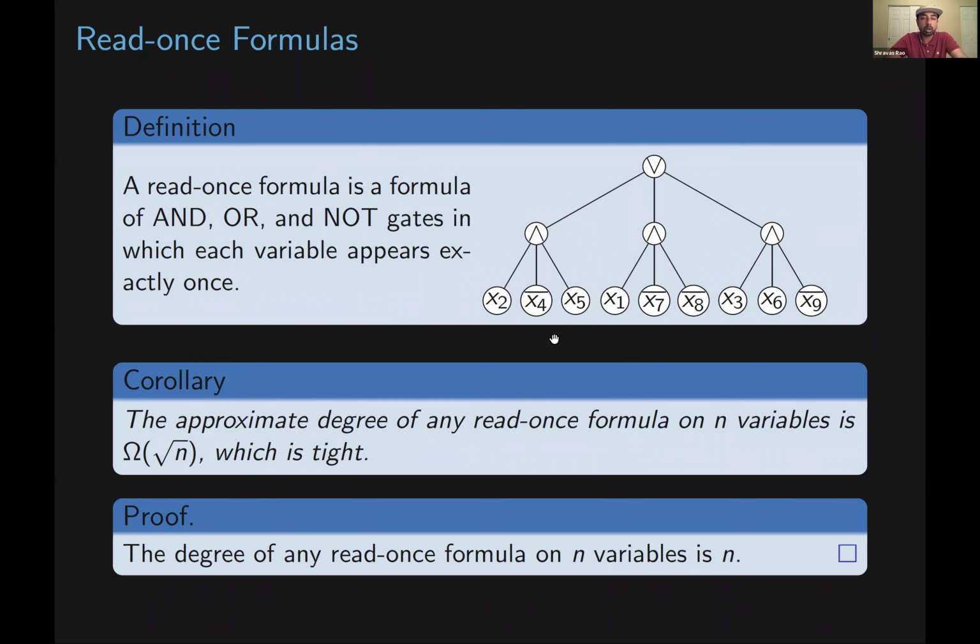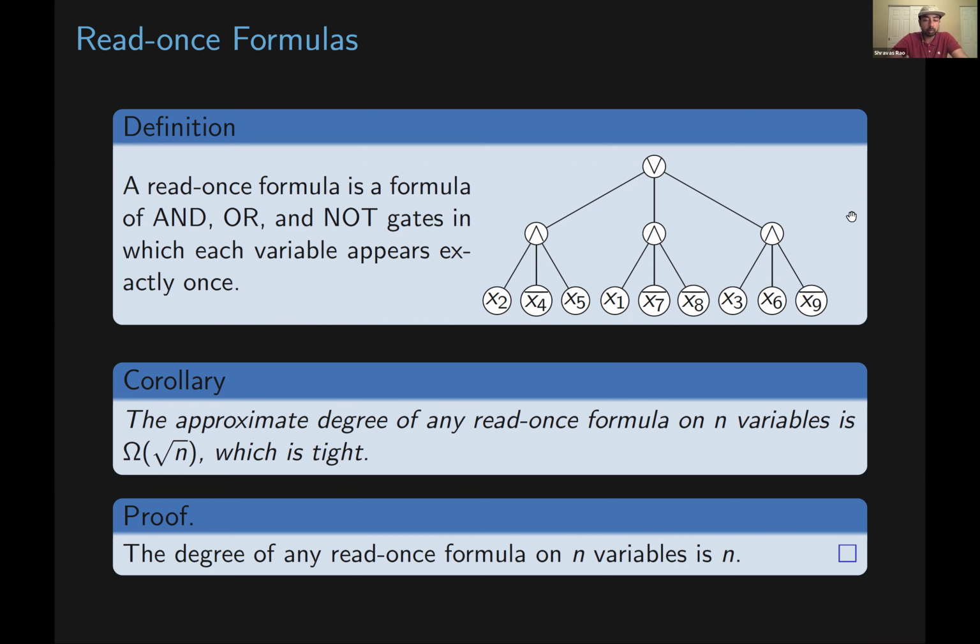I'll mention one application of this, and that is the approximate degree of read-once formulas. A read-once formula is a formula of AND and OR in which each variable appears exactly once. I have here a diagram of an example of a read-once formula. We have an AND of 3 ANDs of a bunch of variables, and the OR of those ANDs. Each variable appears exactly once in this formula, so this is a read-once formula.